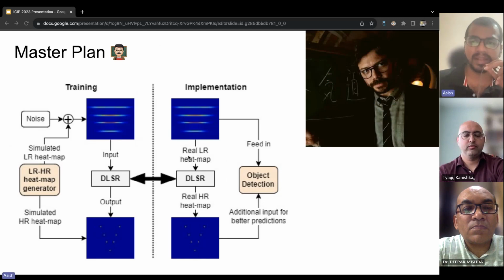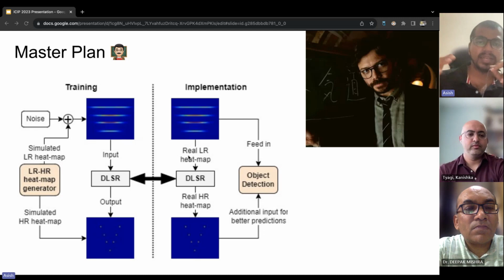All right, here is our master plan, somewhat akin to what the professor did in Money Heist. As discussed earlier, we begin by simulating both low and high resolution radar images, accomplished by the LR-HR heat map generator on the left, that orange colored block. Next, we train a standard lightweight deep learning model called DLSR, capable of converting low resolution radar images to high resolution radar images.